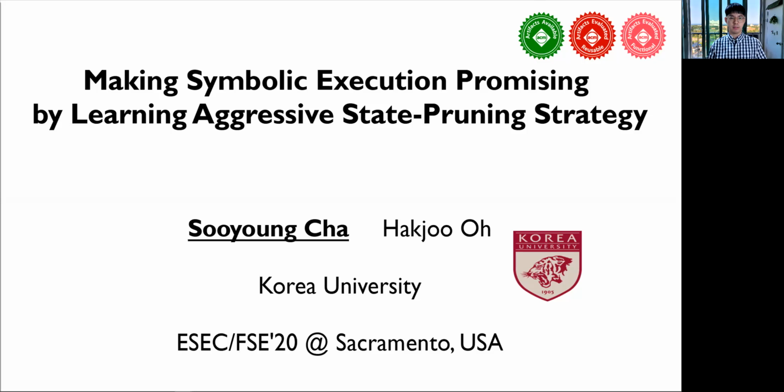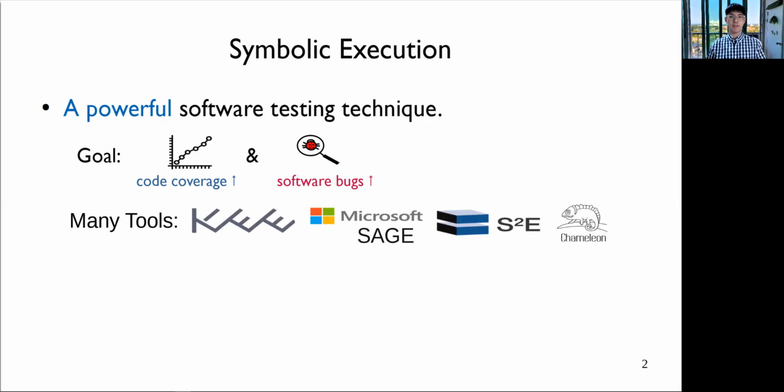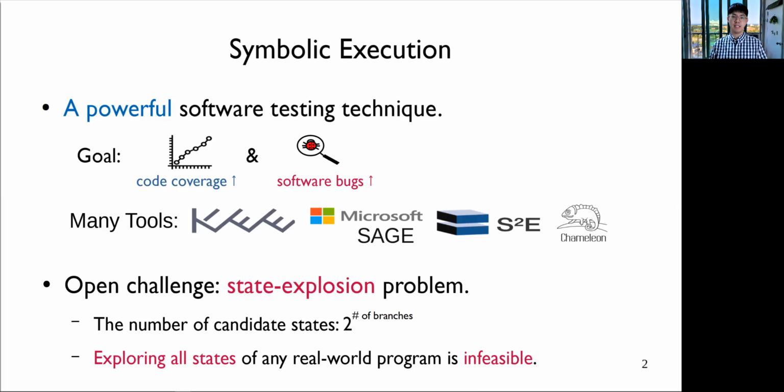As you know, symbolic execution is a powerful software testing technique. This technique aims to maximize code coverage and find many bugs in a limited time budget. Because of its well-known effectiveness, many symbolic execution tools such as KLEE are actively used both in academia and industry. However, in practice, symbolic execution still suffers from an open challenge, namely the state explosion problem.